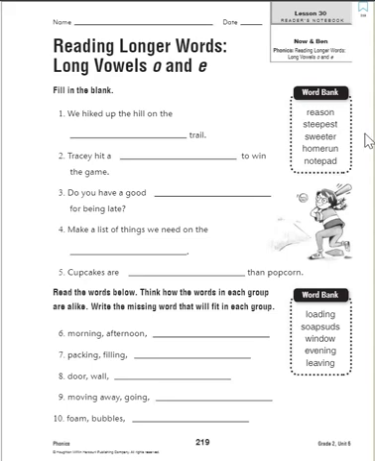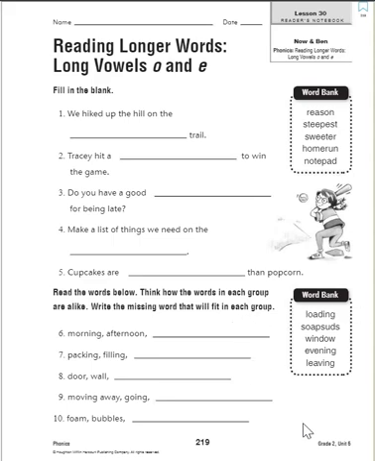Number 2, Tracy hit a blank to win the game. I know you can fill that one in. Number 3, do you have a good blank for being late? Number 4, make a list of things we need on the blank. And number 5, cupcakes are blank than popcorn. So I'm going to let you pause your video and go through and fill in the remainder of your words in each blank. Remember to cross them out as you go. I'm going to go ahead and move on. When you're ready, just restart your video.